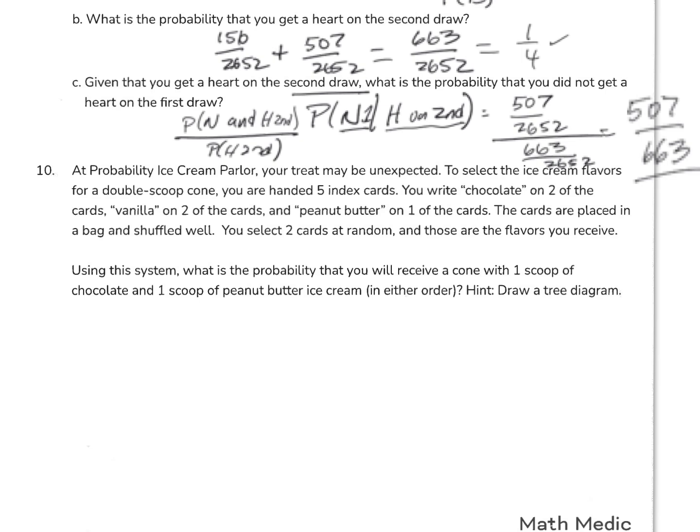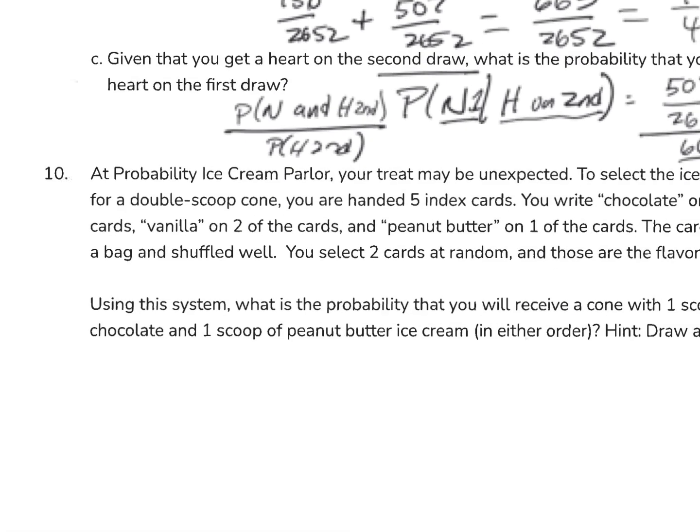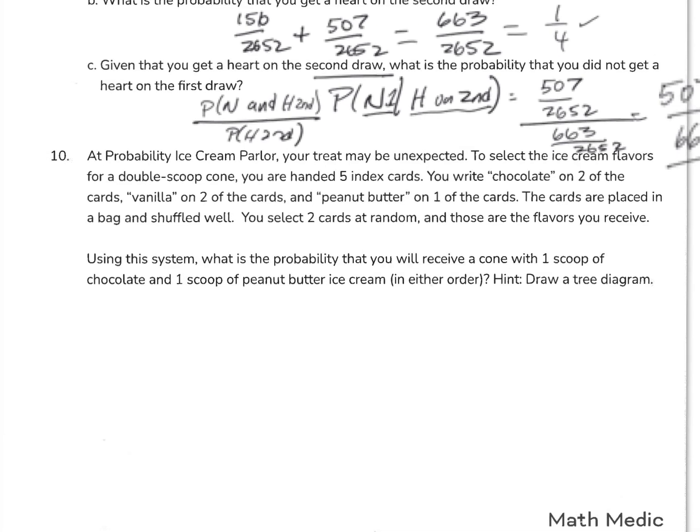Okay, so we have 3 possible flavors of ice cream we can get. So we're going to draw this scoop. Okay, so I've got 3 possible scoops of ice cream: chocolate, peanut butter, and vanilla. The chocolate is 2 out of 5 of the cards, the peanut butter is 1 out of 5 of the cards, and the vanilla is 2 out of the 5 cards.